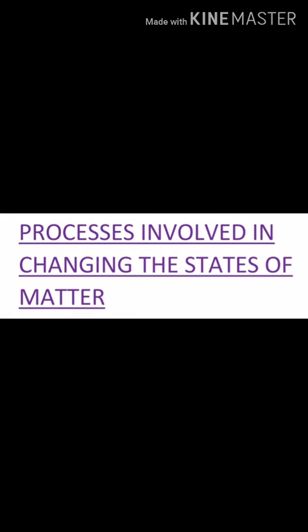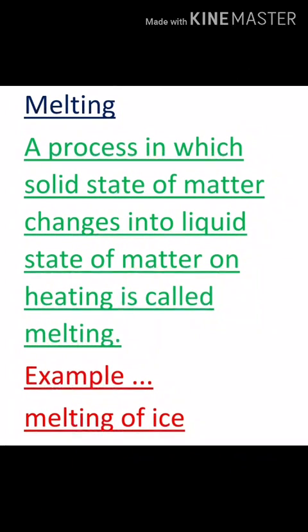Now coming to the processes involved in changing the states of matter. There are many processes involved in changing one state of matter to another. Let us discuss them one by one. The first process is melting. It's a process in which solid changes into liquid upon heating. The second process is freezing, in which liquid changes to solid on cooling. The third process is boiling, in which liquid changes to gas upon heating. The fourth process is evaporation, in which liquid changes to gas without heating. And the fifth process is condensation, in which gas changes to liquid upon cooling.